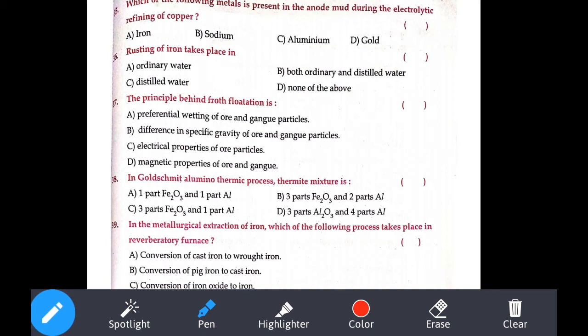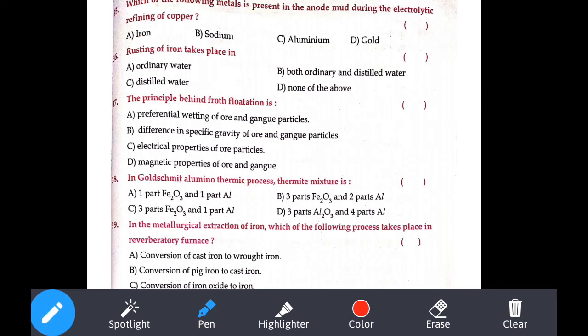So in that, what is the metal which will act as an impurity present in it? So 35th question they have asked, right? See the options they have given: iron, sodium, aluminium, gold. So what is that answer? We can simply say that iron is our answer.